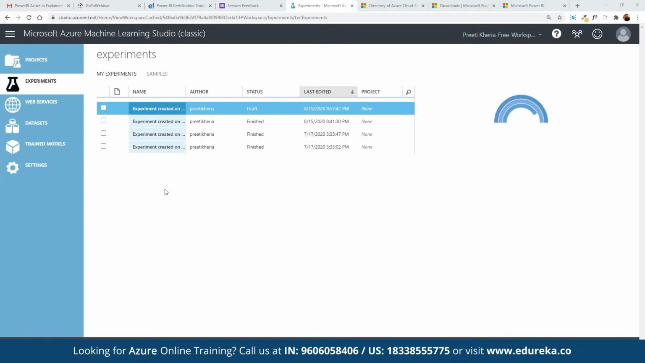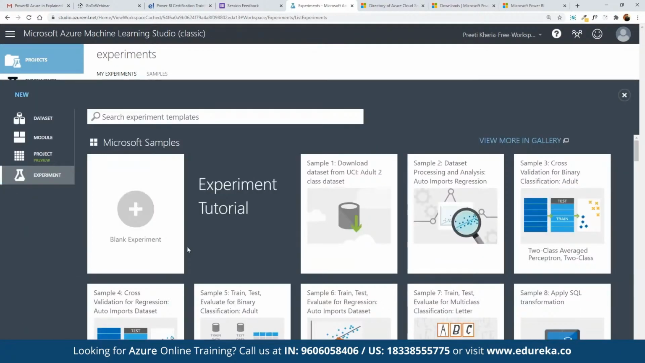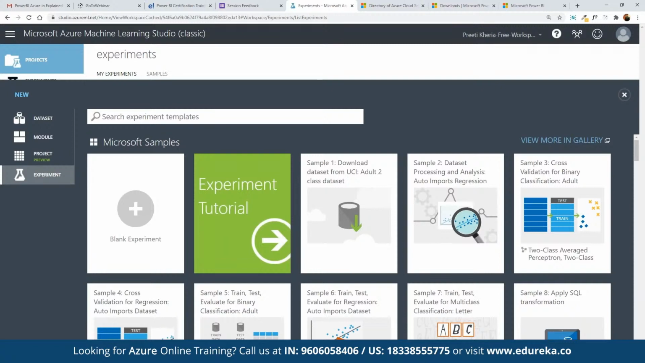So in the Azure Machine Learning Studio, here we can work on creating multiple experiments. So for example, suppose here we want to work on experiments. We can see these are a list of all the experiments that we have already created. And now we want to work with a new one. Then here we can click on create a new experiment. So here we can click on new. And here we can choose what kind of experiment we want to work on.